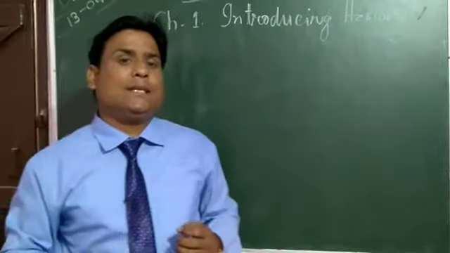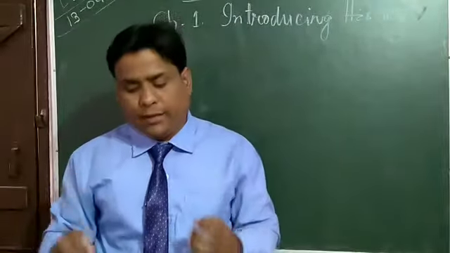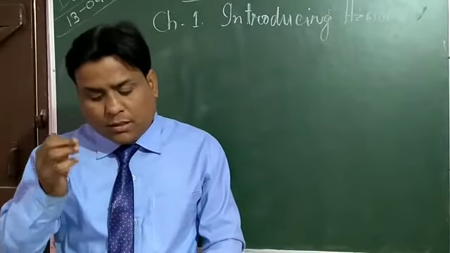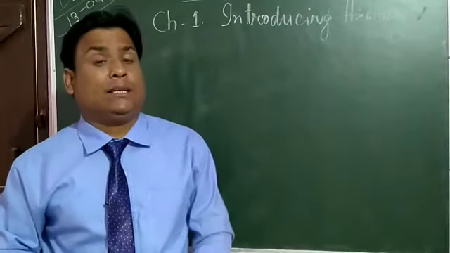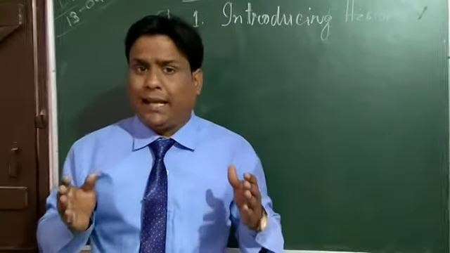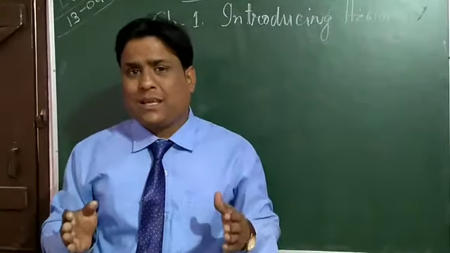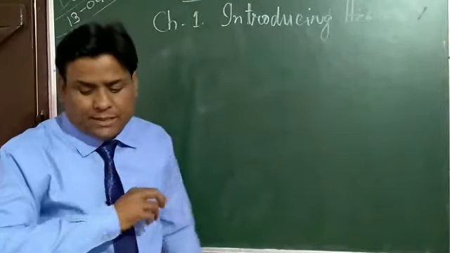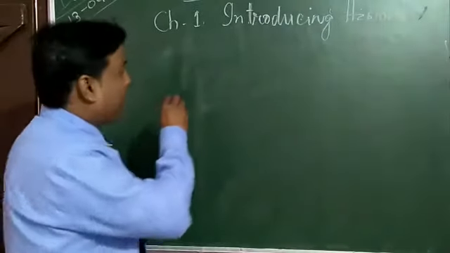Now, the question arises, what is history? History is the study of the events, people, and their way of life in the past. It means it is the study which tells us about past events. Keep that in mind. What is history?